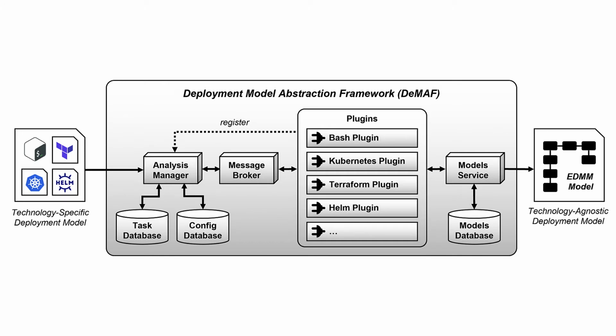The DeMAF follows a plugin-based approach to provide support for the transformation of arbitrary deployment technologies. And each plugin is an independent microservice. Currently, we have 4 plugins registered for the transformation of the 4 deployment technologies that are used in the deployment model of the T2 project. The plugins register at startup at the Analysis Manager, which manages the transformation process by distributing tasks for the transformation of the individual nested deployment models. It does that by communicating with the plugins through a message broker.